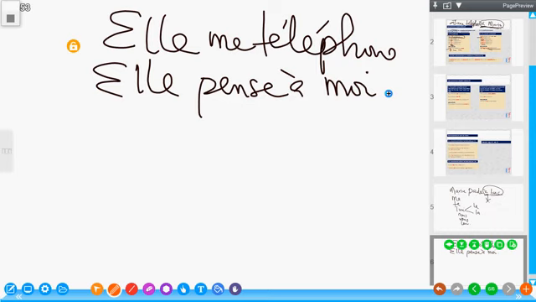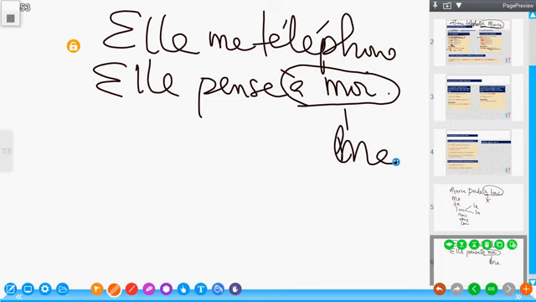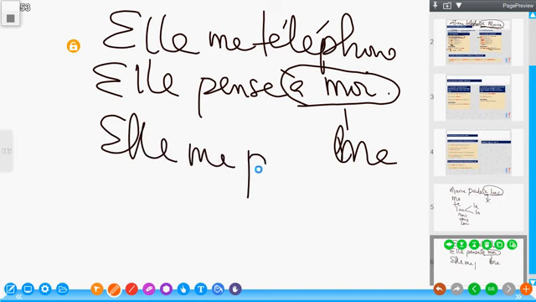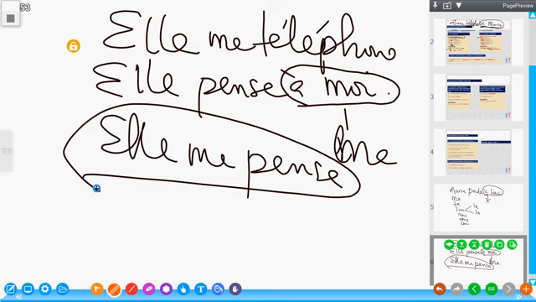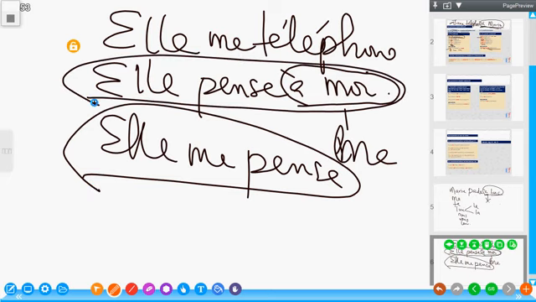And the rule says that every noun that is preceded by à should be replaced. So if I bring it there, elle me pense, this does not have a meaning in French. In essence, it cannot be used in place of it. Because this means she is thinking about me. Now this means she thinks me, which is very, very wrong.